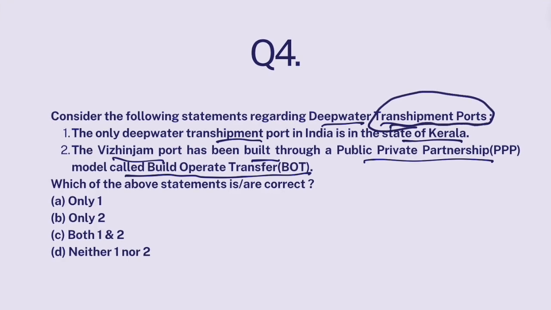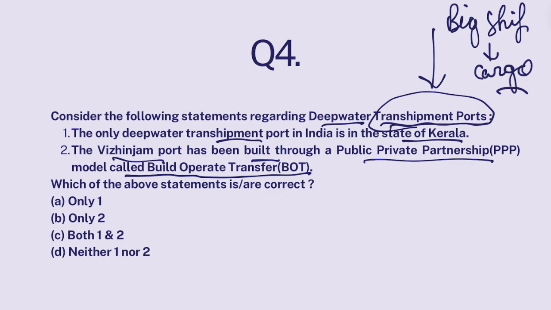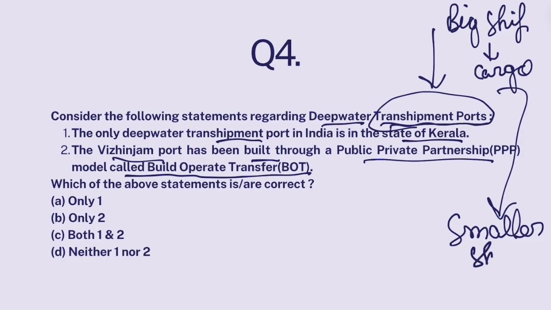What is a transshipment port? A transshipment port is a port where a big vessel arrives, offloads its cargo, and that cargo is loaded on smaller ships and taken to different other ports, different other destinations. So transshipment port is basically a relay port. It's actually a mid-destination. Now, India did not have any transshipment port. Colombo, yes. Colombo was a transshipment port, but India did not have any transshipment port.